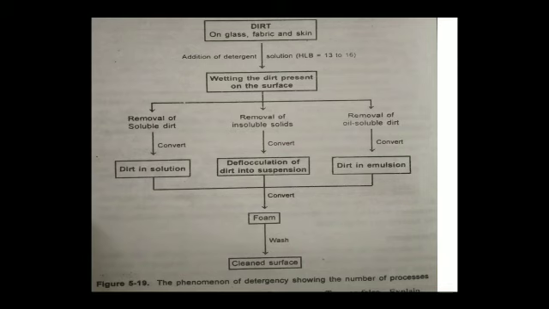If the dirt is insoluble, it is converted into deflocculated dirt in suspensions. If the dirt is oily in nature, it is removed as dirt in emulsions. These forms of dirt are converted into foam. Finally, it is washed with a large quantity of water. Wash this foam and clean the surfaces.